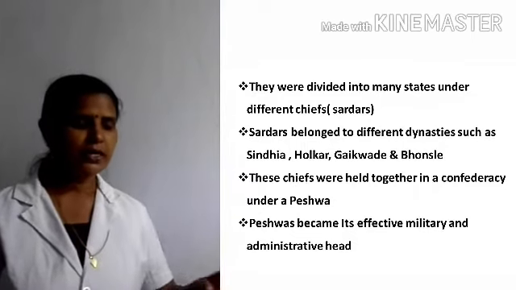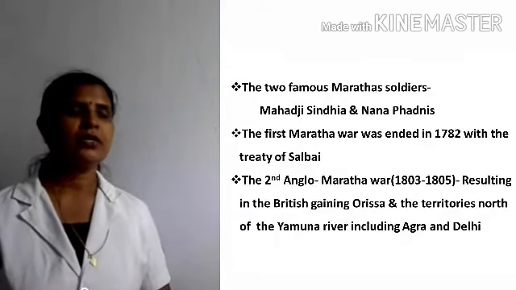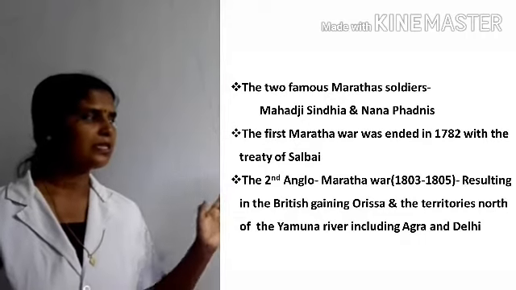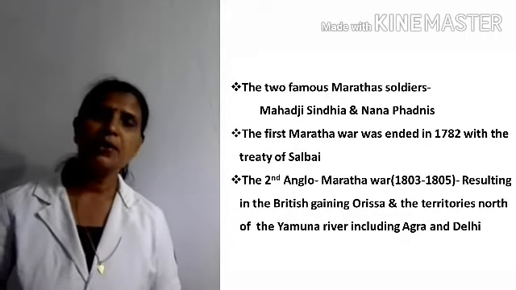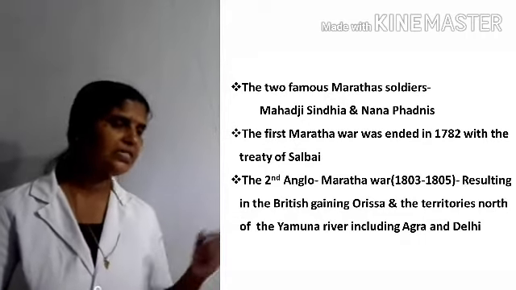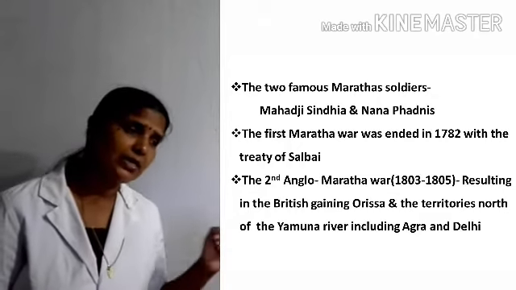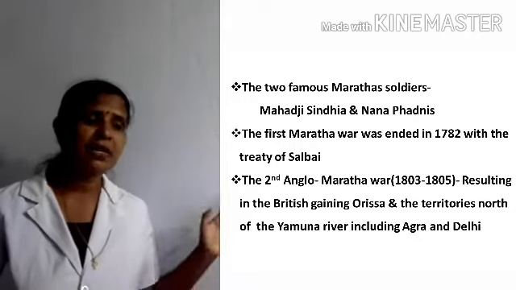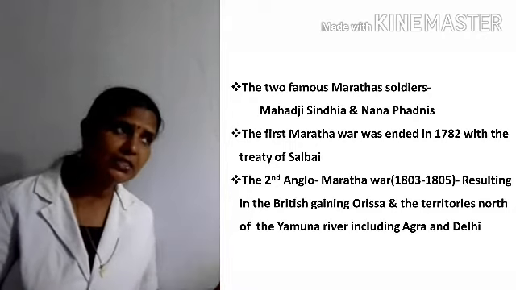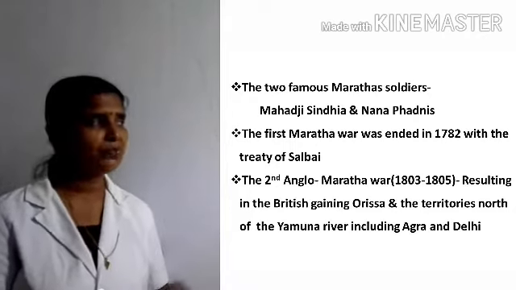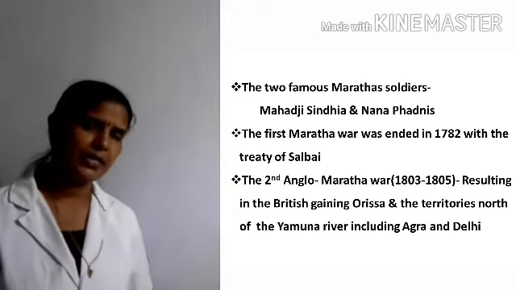Understood? Then next, here the two famous Maratha soldiers were Mahaji Scindia and Nana Phadnis. And the first Maratha war ended in 1782 with the Treaty of Salbai. Clear?